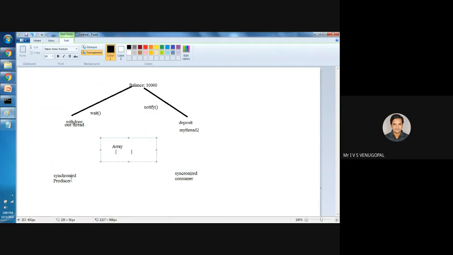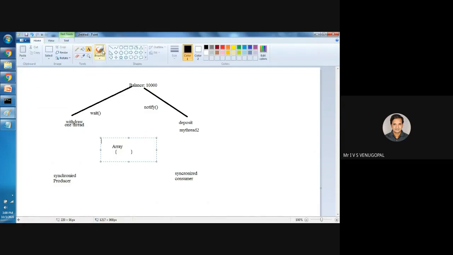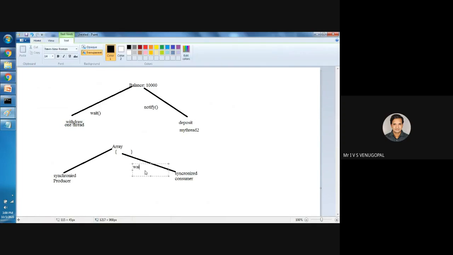So here what happens is first the producer needs to produce the data into the array. Until the producer produces data into the array, the consumer must wait. The consumer will wait until the producer produces the data in the array. Initially the array will be empty, so the consumer will wait.